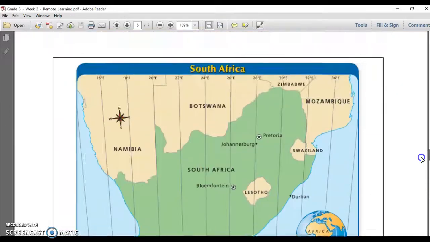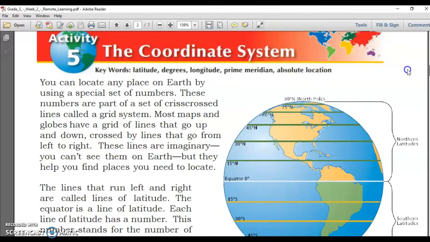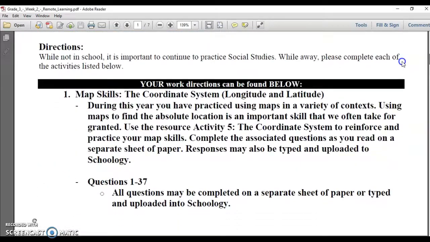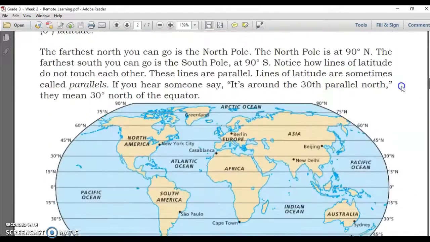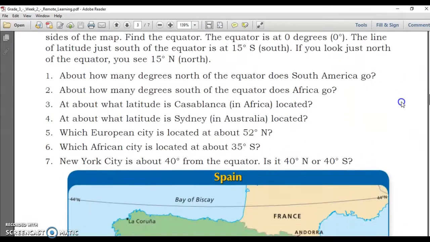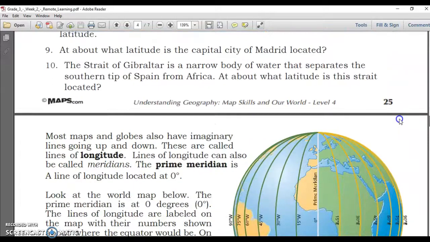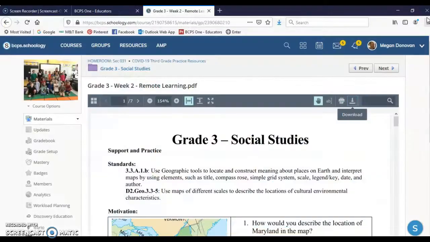This packet is about 7 pages, so let's see how we can break it up. On the first day, you could answer these motivation questions and then complete the first page. And then you can do the reading on Tuesday with the 7 questions for Tuesday. And then Wednesday, you could go to the next page and do the questions. Really, whatever works for you and your parents. But just try to come up with a system so it's not so overwhelming for you. All right, so that is social studies for the week.